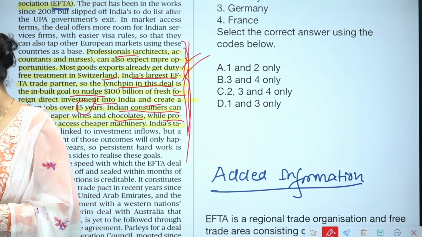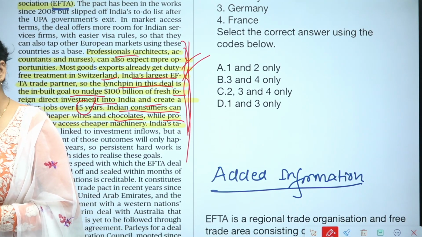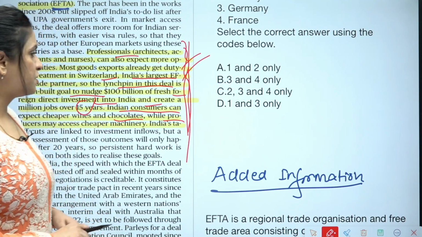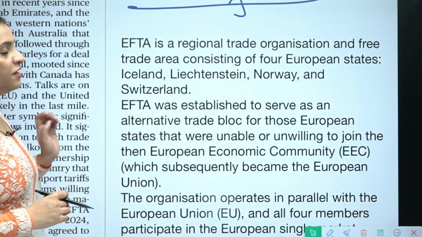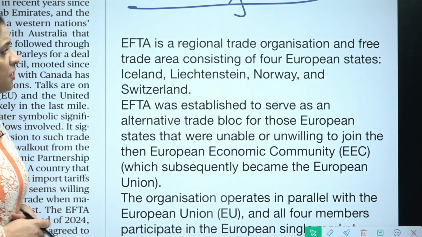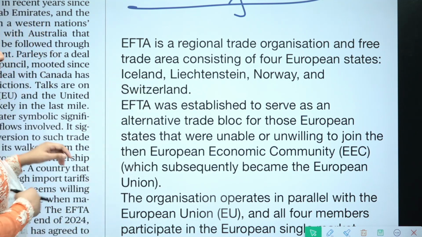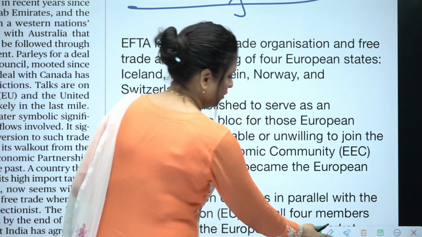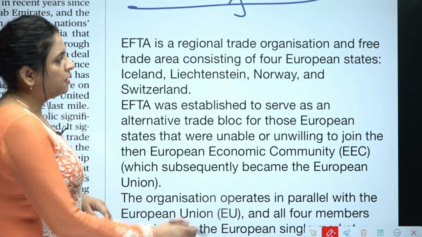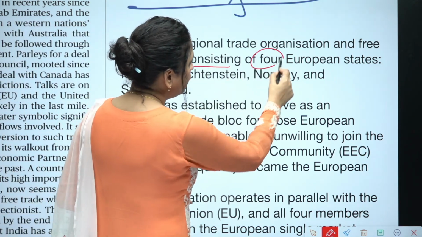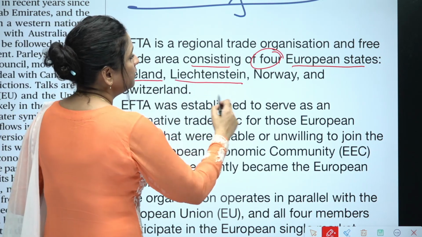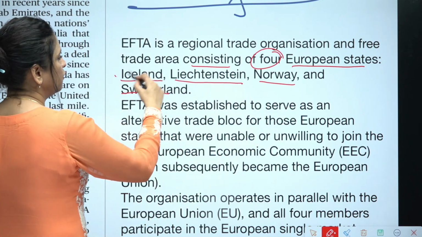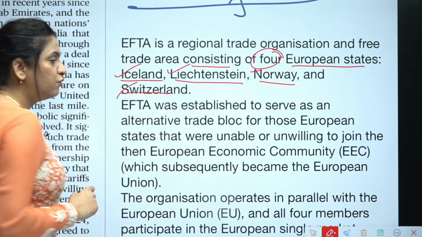Now some additional information before we take up a practice question. Look at the additional information about EFTA or TAPA. What is EFTA? EFTA is a regional trade organization and free trade area consisting of, as we've already seen in the article, 4 European states. What are these? Iceland, Liechtenstein, Norway and Switzerland. So these are the 4 countries you need to remember.